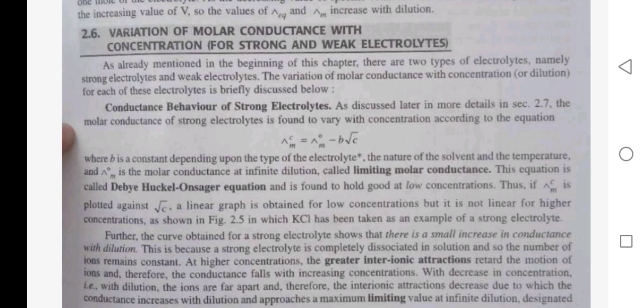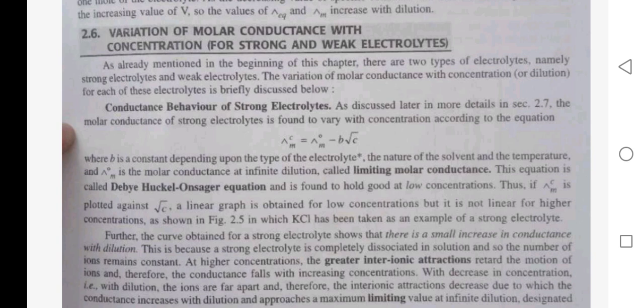The molar conductance of a strong electrolyte is found to vary with concentration according to the equation Λm = Λ°m − b√c, where b is a constant depending upon the type of electrolyte, the nature of solvent and the temperature. Λ°m is the molar conductance at infinite dilution, called limiting molar conductance. The equation is called the Debye-Huckel-Onsager equation and it is found to hold good at low concentration.